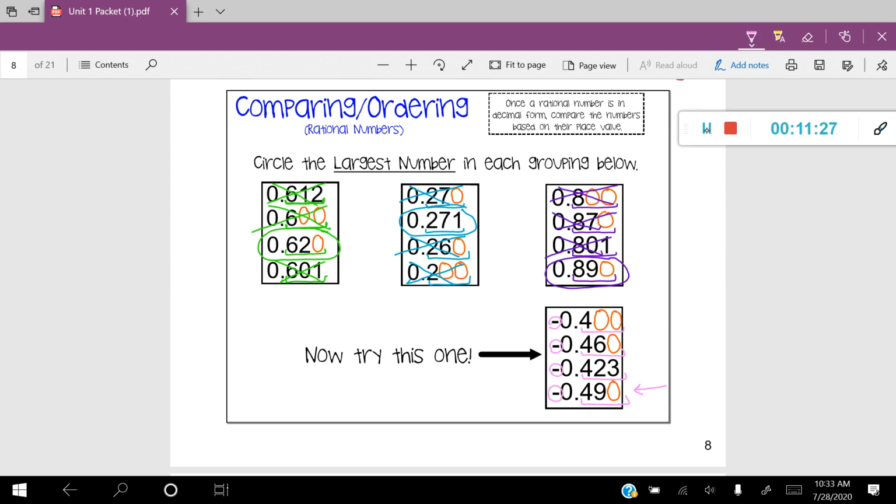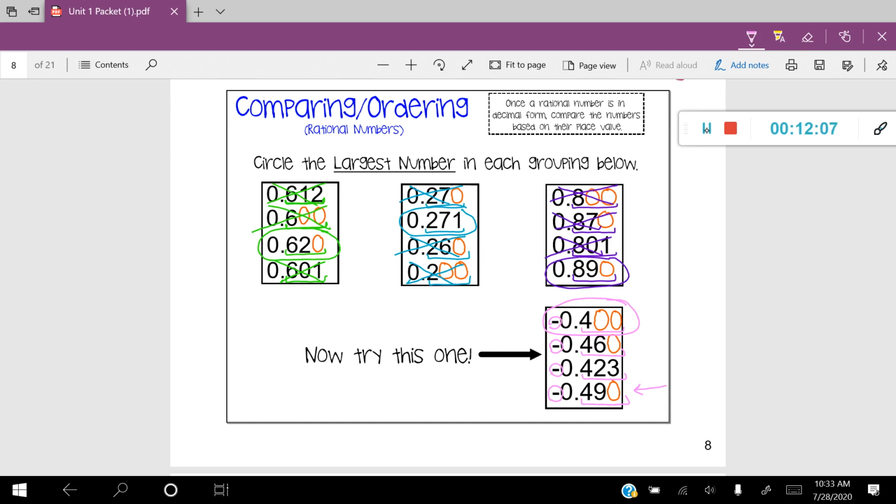Think about the number line. When you have a negative number, you're actually moving in the left direction versus the right direction. So what that means is we're actually trying to identify the number that is closest to 0. So it's actually going to be flip-flopped. In this case, we're looking for the number closest to 0, which is going to be the number that looks the smallest. And in our case, it's going to be the top number, which is negative 0.4, or the 400, would be the largest because it's the closest to 0 when you're talking about integers.